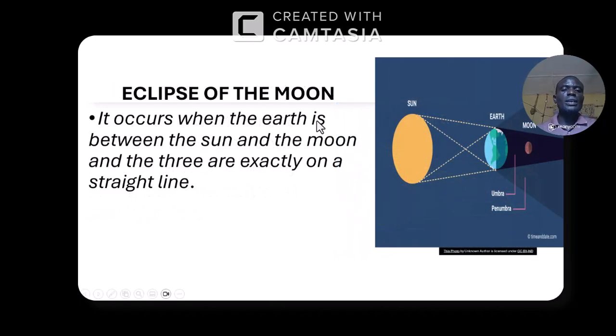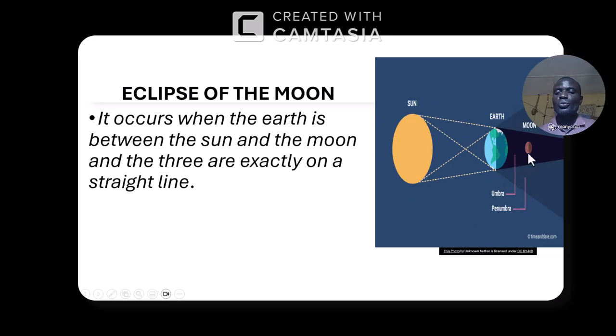Okay. Now, the next one is eclipse of the moon, or lunar eclipse. In the eclipse of the moon, we have the earth in between the sun and the moon. So it occurs when the earth is between the sun and the moon, and the three are exactly in a straight line. Look at the sun here. Sun does not move, I hope you know. Then we have the earth. Earth is moving around the sun, like this, moving around the sun.